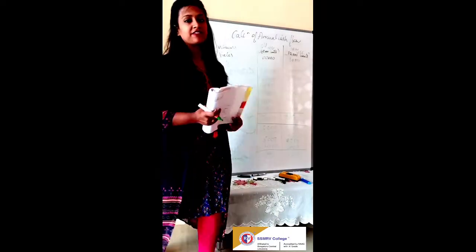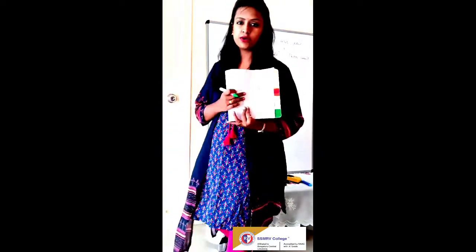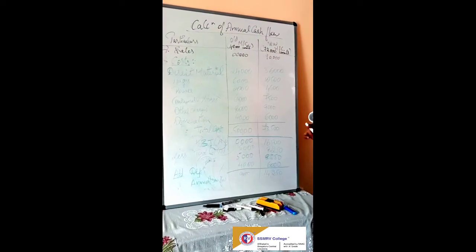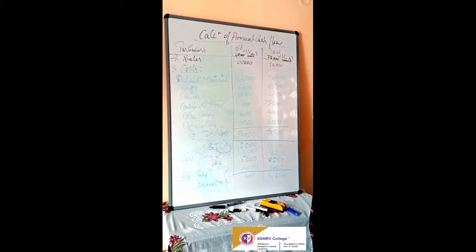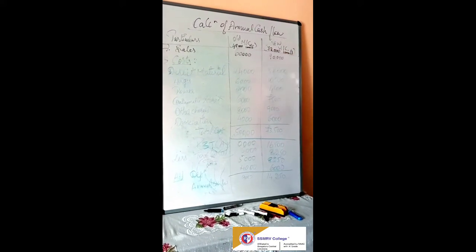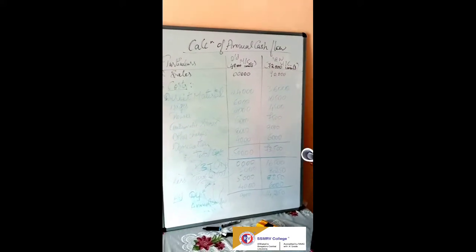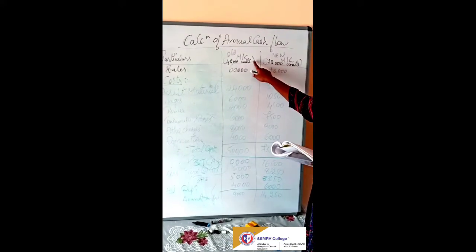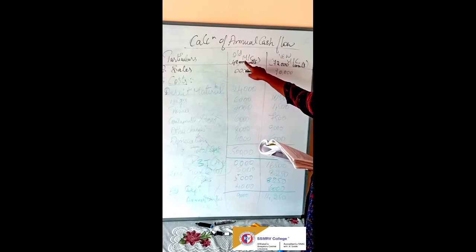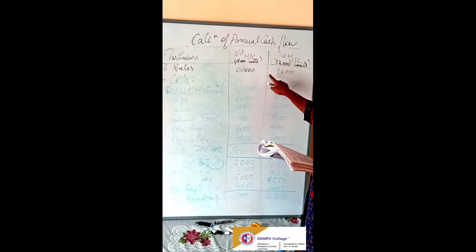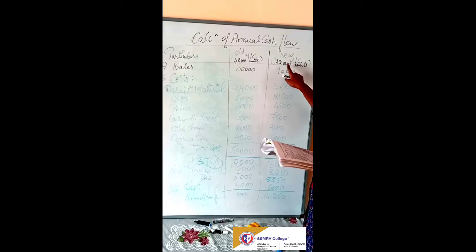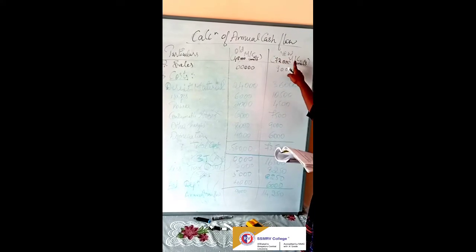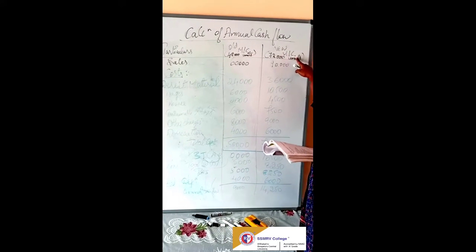In this problem they have given data per units. They have given machine running hours and units per hour. Machine running hours is 2000 for both the old machine and the new machine, and units per hour is 24 and 36. Based on that you multiply to calculate the number of units. 2000 into 24 is 48,000, and 2000 into 36 is 72,000. So we will know how many units will be produced by the old machine and the new machine.